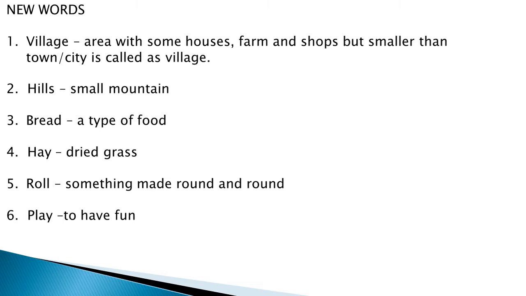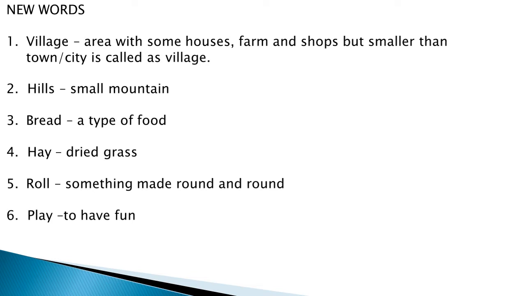Next is hills. As we discussed during the poem, hills means small mountain. You might have seen big, huge mountains, but we are talking about small mountains. Not very big, not very small, not exactly in between. They are small mountains, they are hills. All right. For example, puppy likes to go to the hills. Understood?